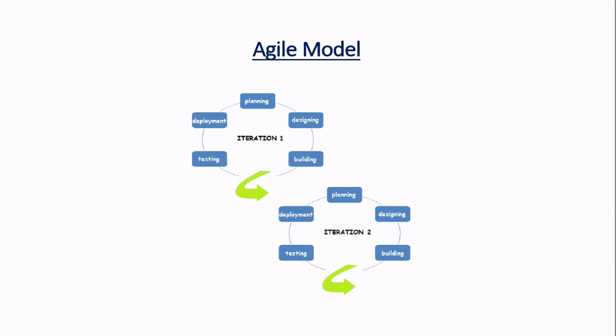In the iterative enhancement model, the primary requirements were fulfilled first. So the agile model is a combination of both iterative enhancement and the evolutionary model. It combines the features of both iterative and evolutionary development. In the iterative model, we create the software in iterations.